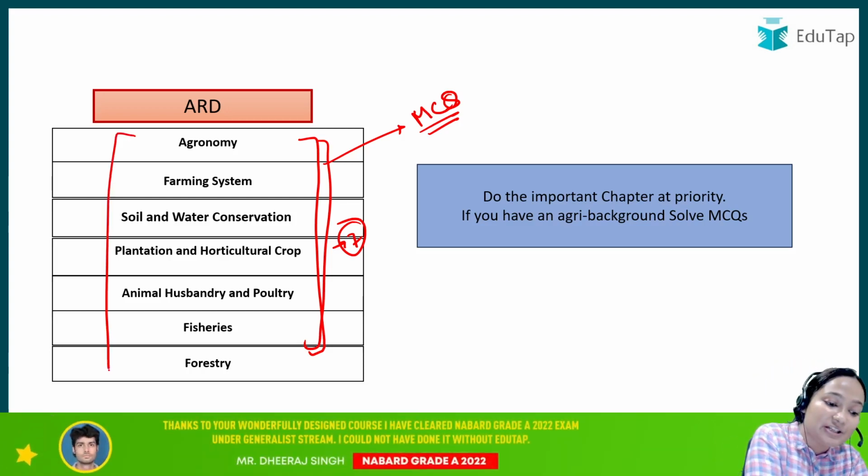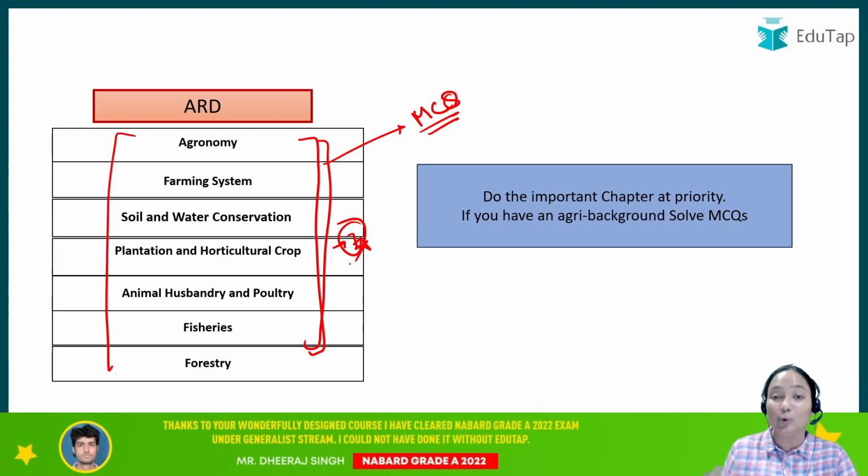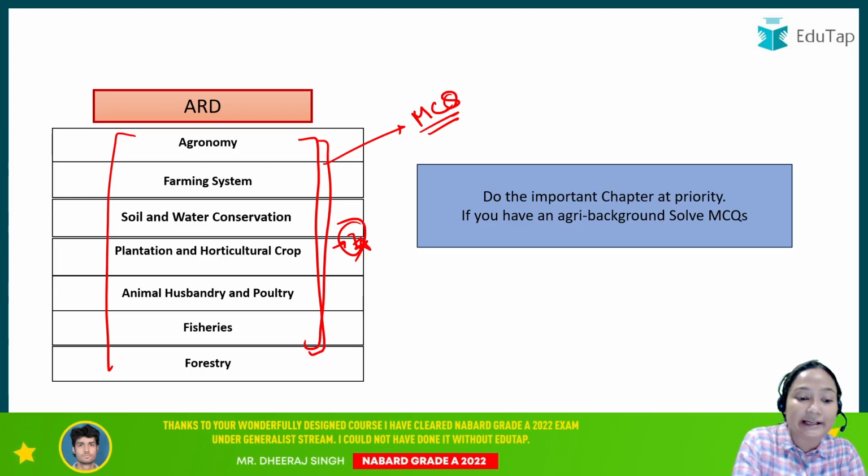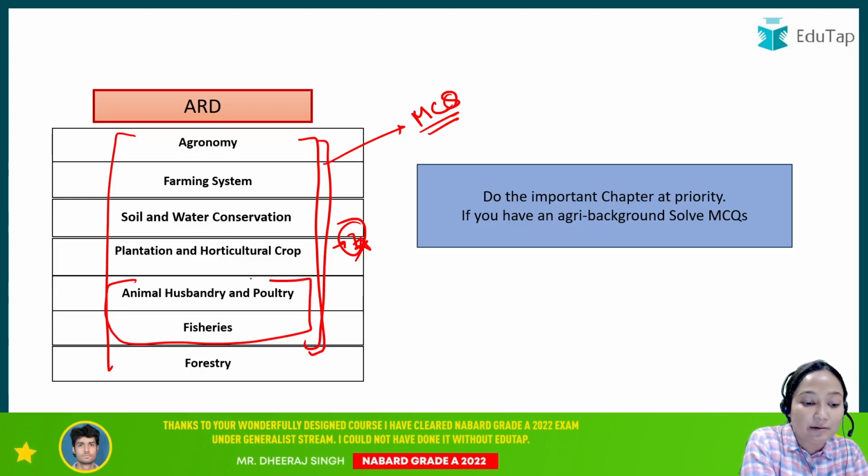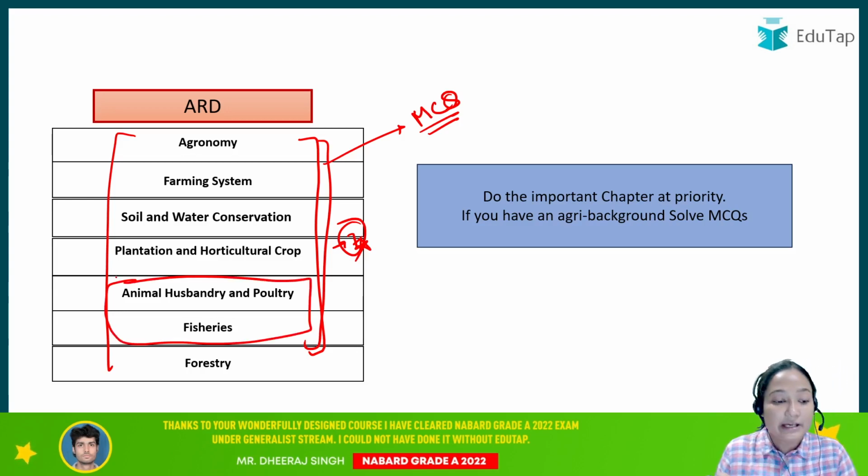But these 7 chapters are the basics that you need to do. अब इसमें भी if you have the agriculture background, in that case do animal husbandry and poultry, then fisheries. इन दो चैप्टर्स को you will have to get the understanding. बाकी चैप्टर्स को you can take on as MCQs, right.